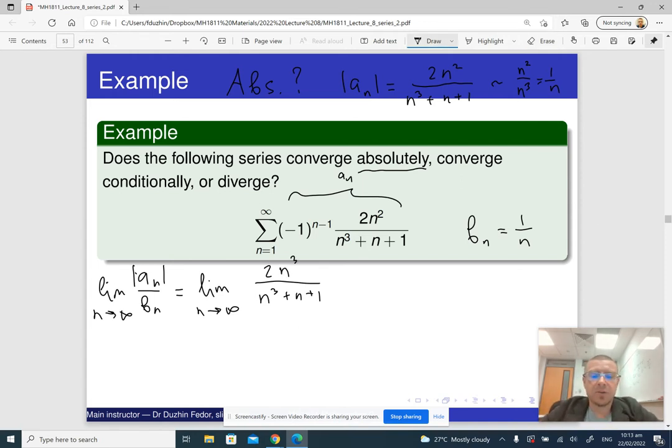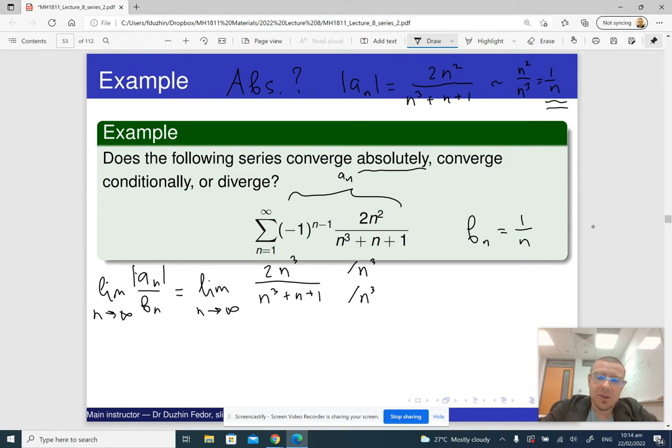Okay, so now I'm ready to compute the limit. So this is the limit of a fraction. To find the limit of a fraction, I should divide both numerator and denominator by the largest power of n, which is n cubed. And of course, the largest power of n is going to be the same now, because this is how we constructed this, right? So this is how we came up with 1 over n, precisely so that at this stage, the largest power in the numerator and denominator is going to be the